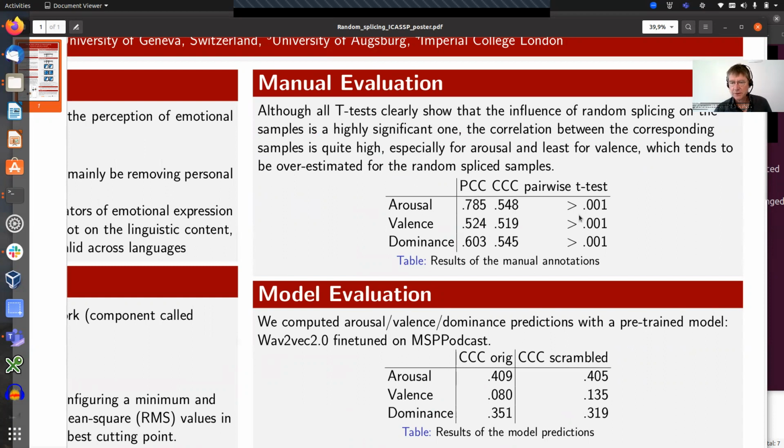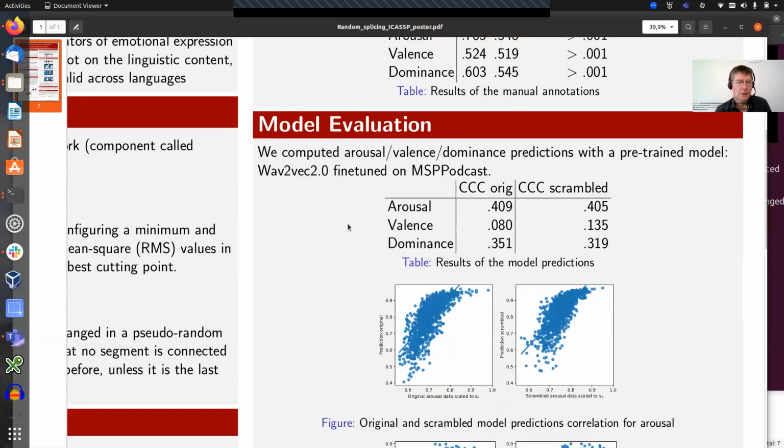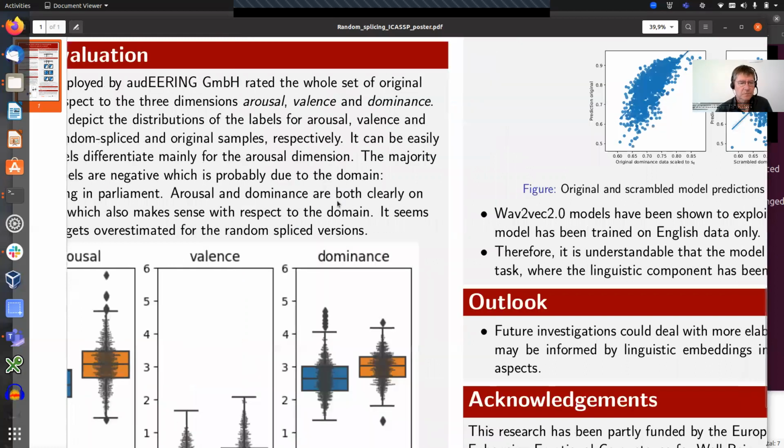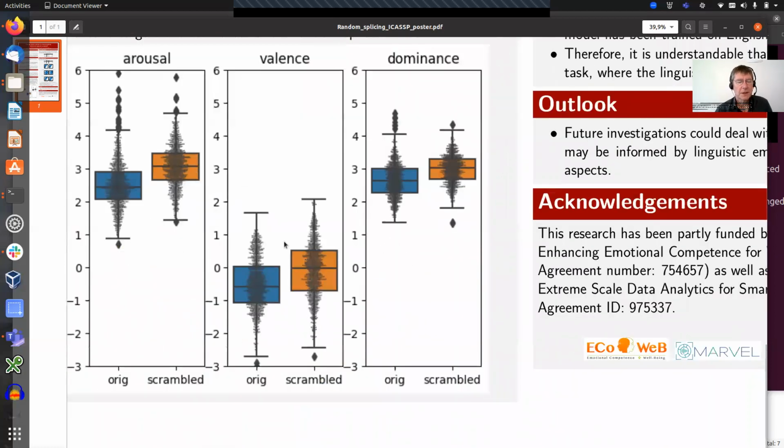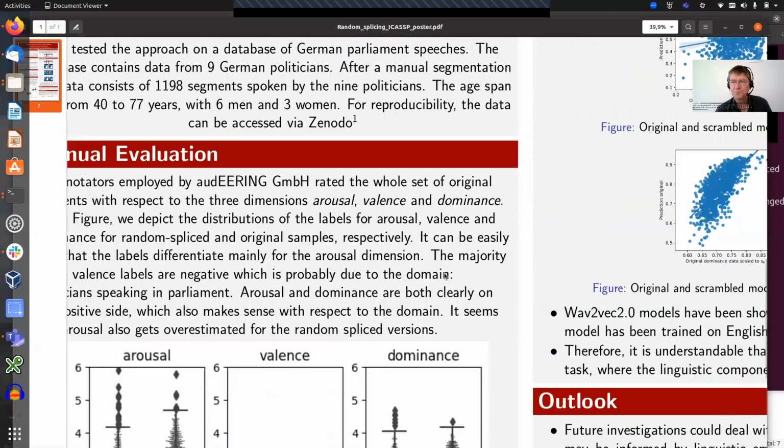But of course the t-test shows that they are different, so the difference between original and scrambled is significant. Interestingly, arousal seems overestimated and valence too. And that valence is more negative is also explainable by the content of the samples, which is parliament speeches. So they might be aroused and high dominance, but not very happy.